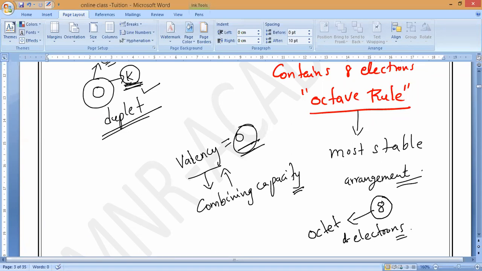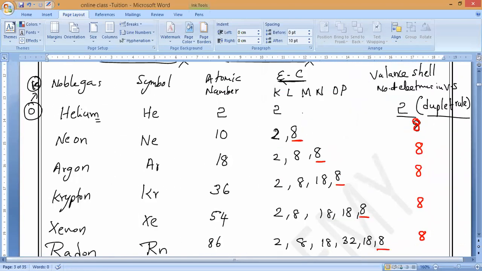So, if there are only 2 electrons in the outermost shell, and that outermost shell is the K shell, then that is called a duplet of electrons. That is what you have to remember. Now, only helium is the inert gas having a duplet of electrons in the valence shell. So the usual number of electrons in the outermost shell of the atom of a noble gas is how many? Except helium, remaining all how much at their valence shell? 8. That is how to remember.